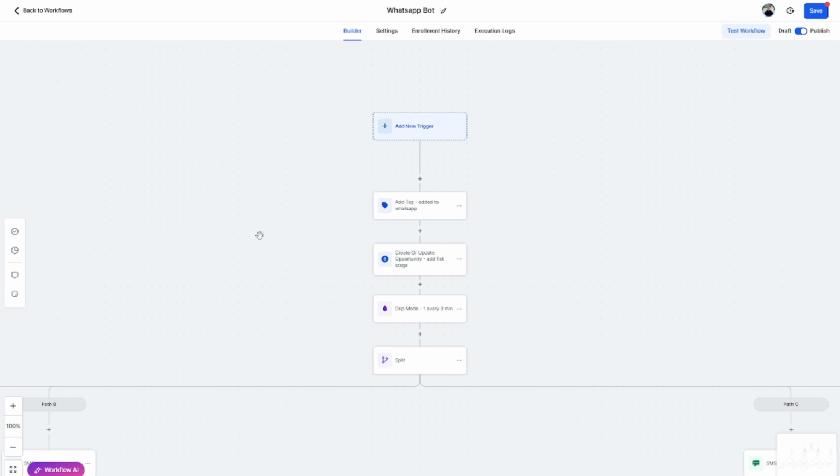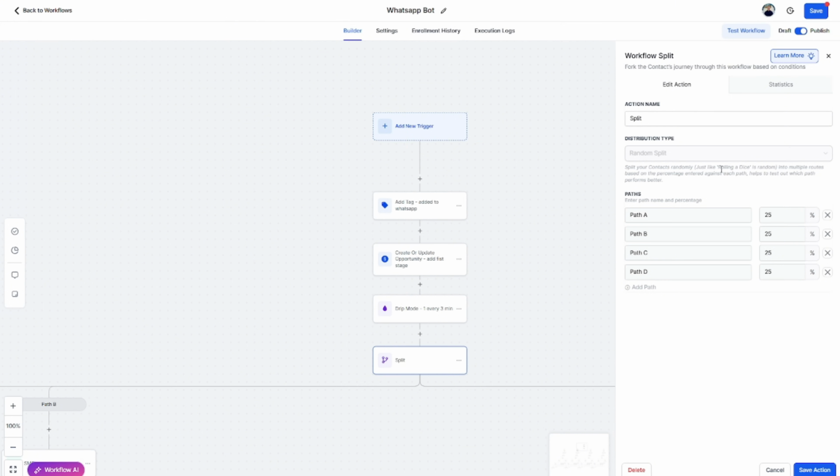Now, let's mix up the messages so each one sounds a little bit different. This is where the split module comes in, a really good module to have. Click that one for a second, and it loads up in here. All I'm saying is we're going to choose at random, choosing 4 paths to go. So if you have 4 people you're sending messages to, message 1 is going to go down one path, 2 down another, and 3 and 4 all go down different paths. That means we can make each message a little bit different. I'll show you what I mean. 25% is a 4-way split, and it just splits it off for us like this.